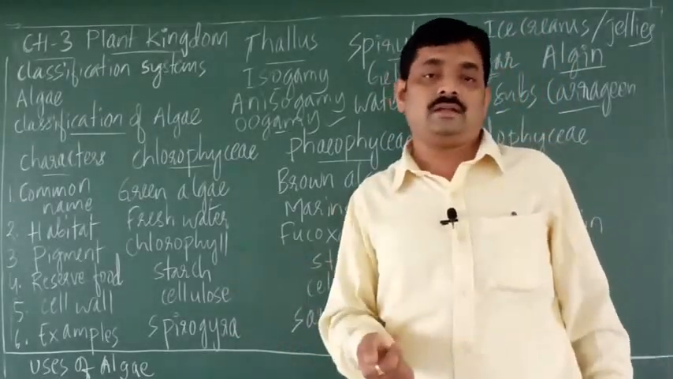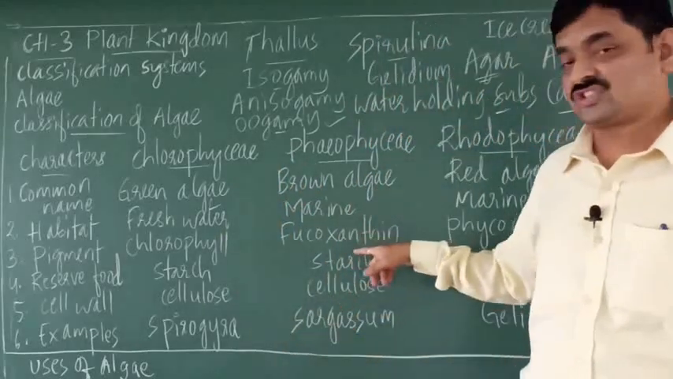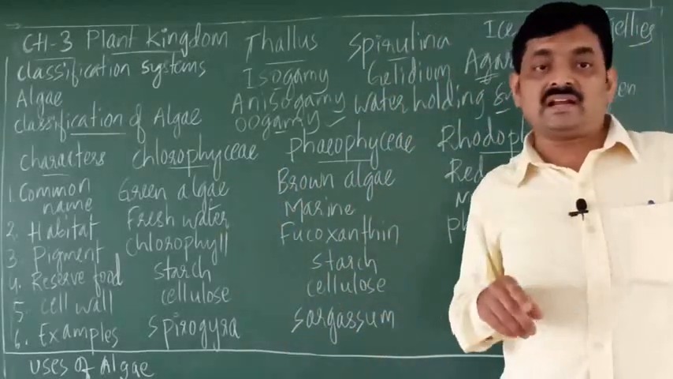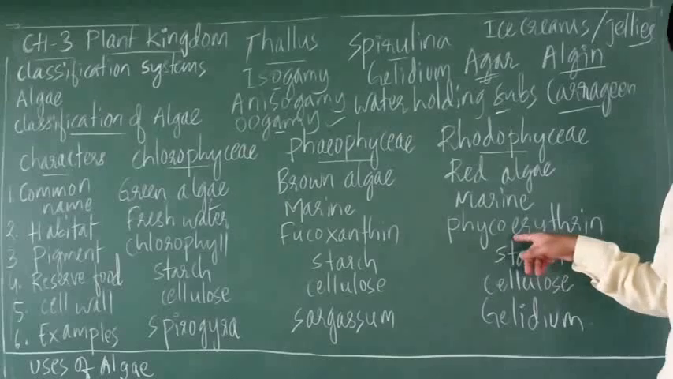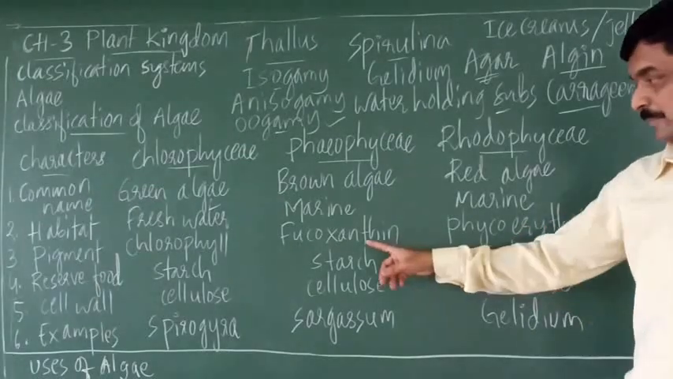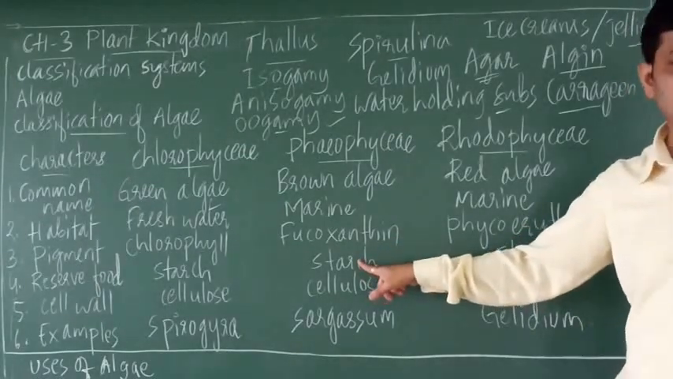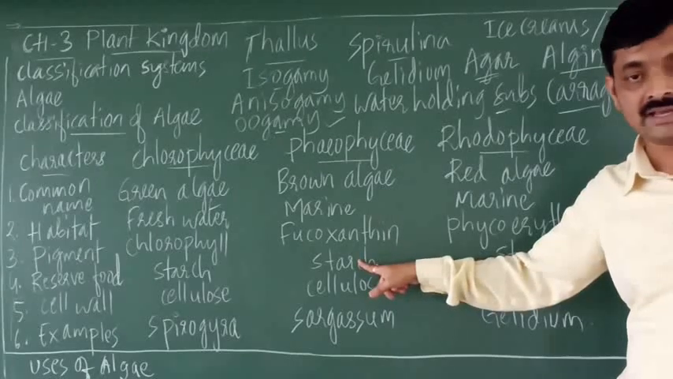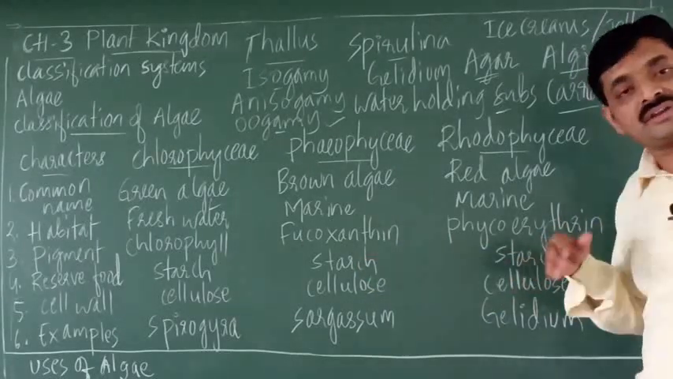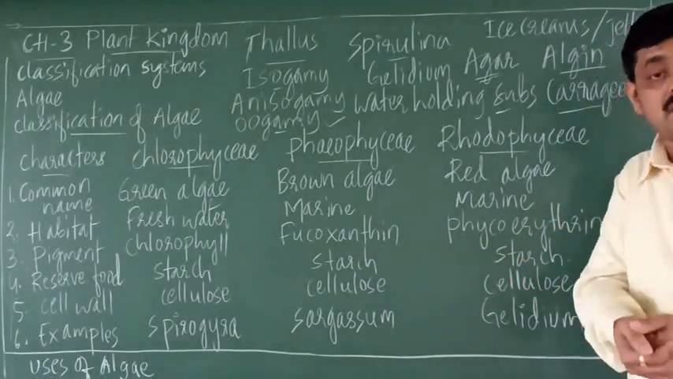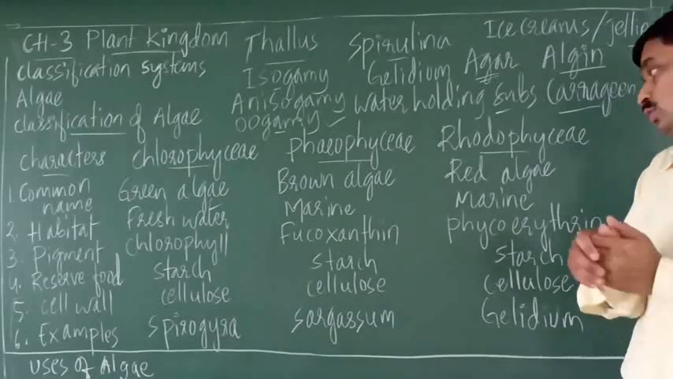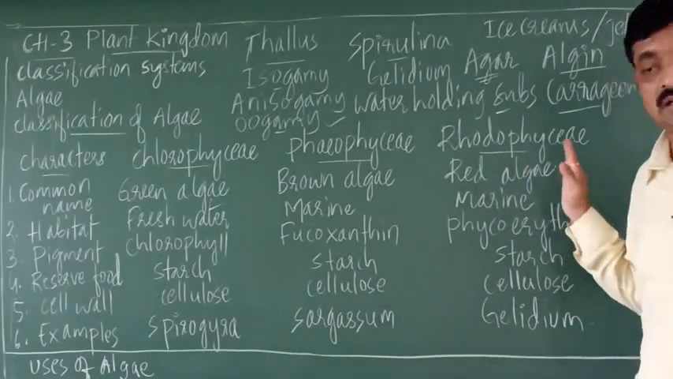In brown algae, the pigment is fucoxanthin. In red algae, the pigment is phycoerythrin. So this pigment, fucoxanthin, gives brown color to the algae. Phycoerythrin is a red pigment that gives red color to the algae. So you call them red algae.